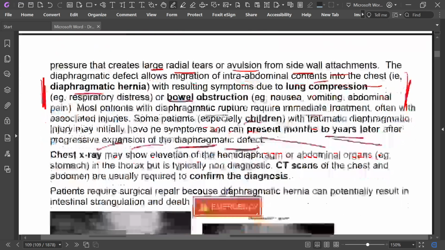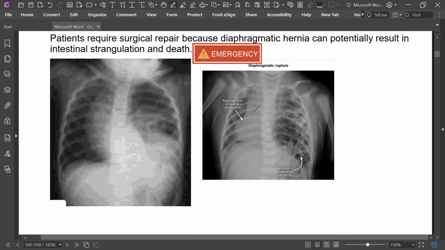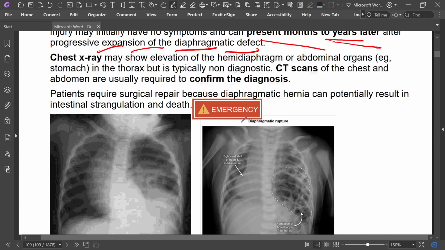Chest X-ray may show elevation of the hemidiaphragm or abdominal organs in the thorax, but is typically non-diagnostic.